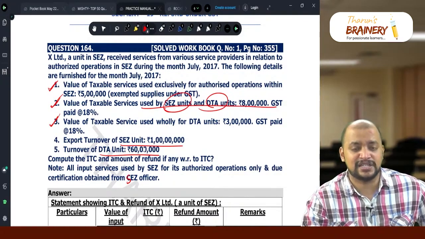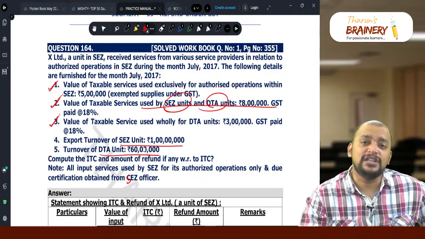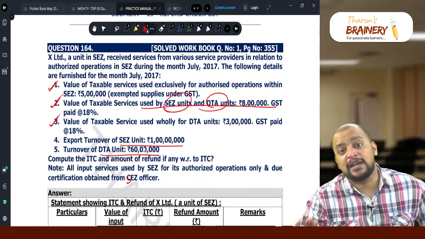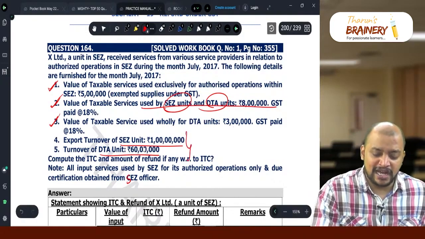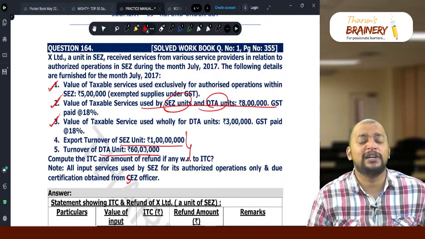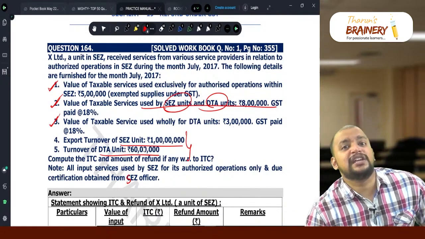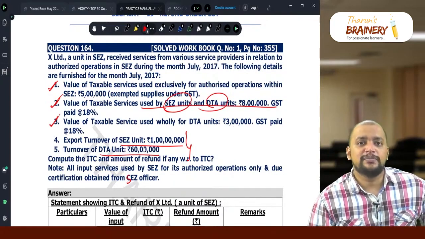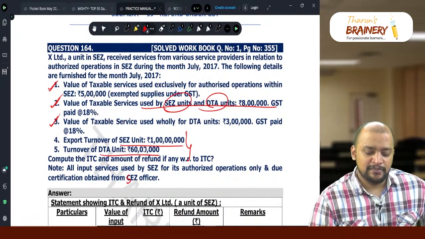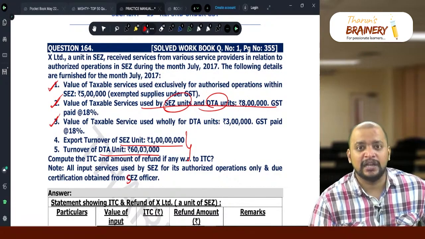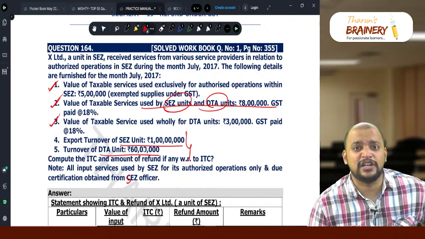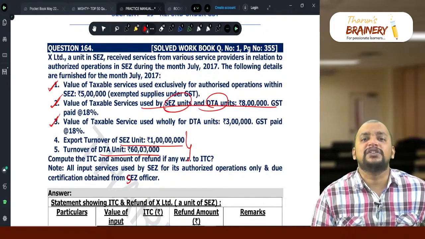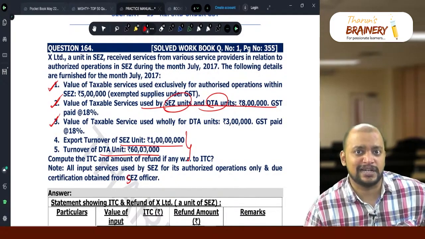They will charge GST and collect it. This GST, whatever is paid, can be taken as refund, on the basis of their export turnover and their local turnover. So here, turnover of the DTA unit means what? Turnover of the DTA unit means local supplies for which the invoice is raised by the SEZ unit. That is the logic here.